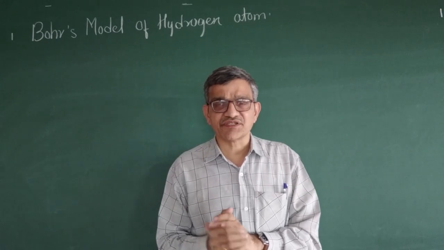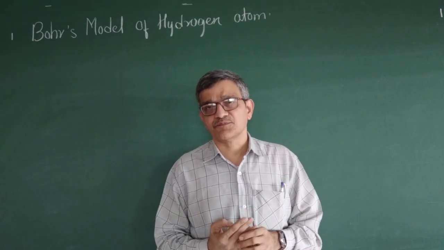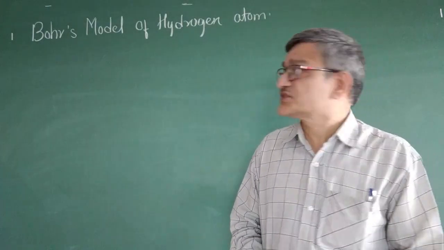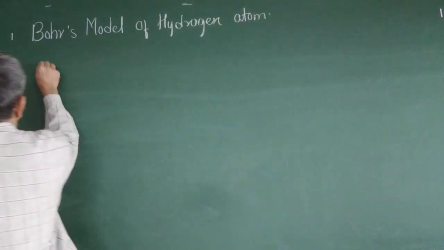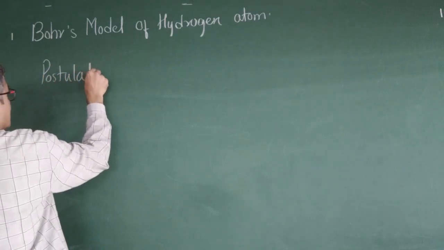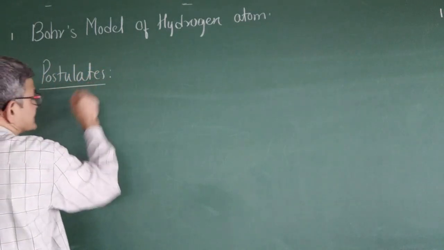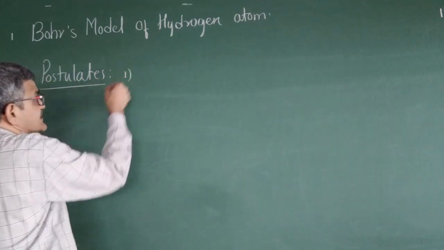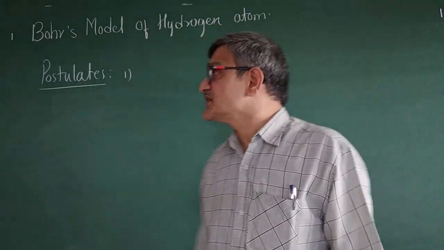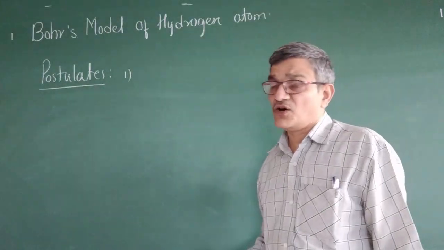So like this he has mentioned 4 postulates. That is called the postulates of Bohr's theory. The first one he has given is that electrons revolve around the nucleus in a circular path called an orbit.